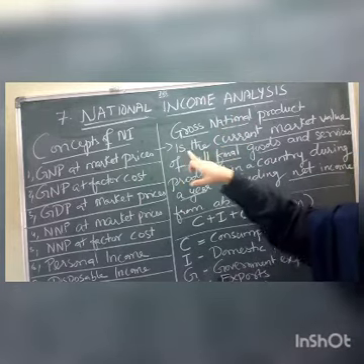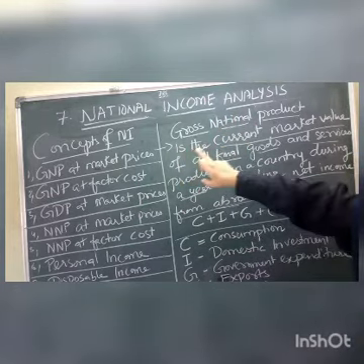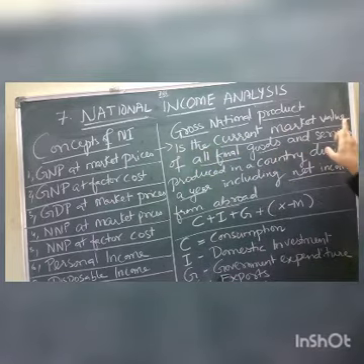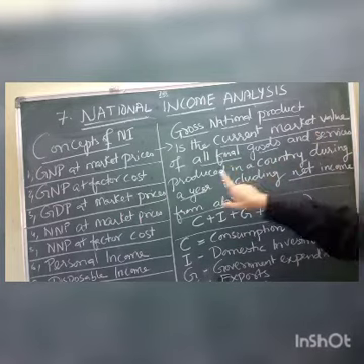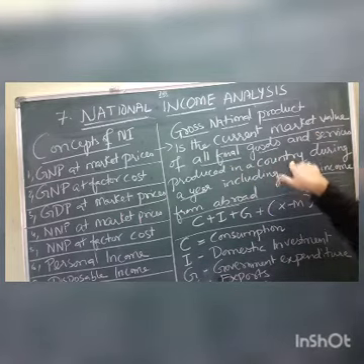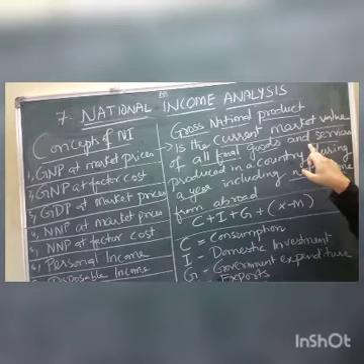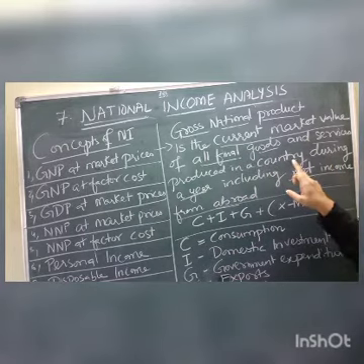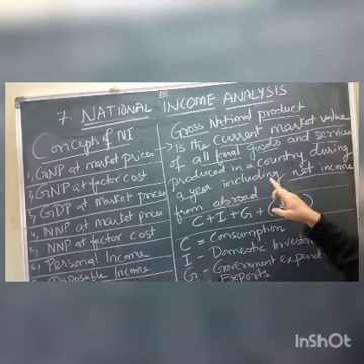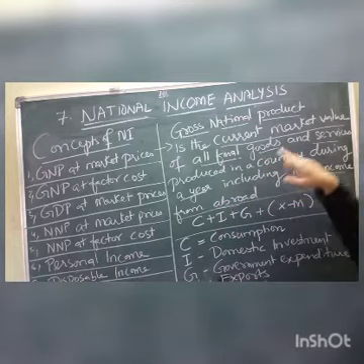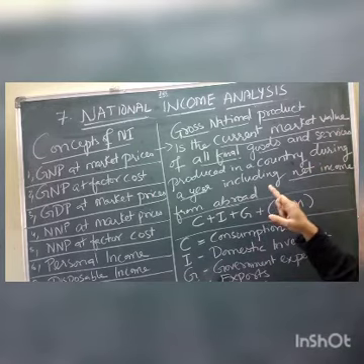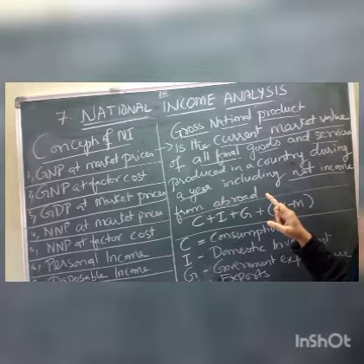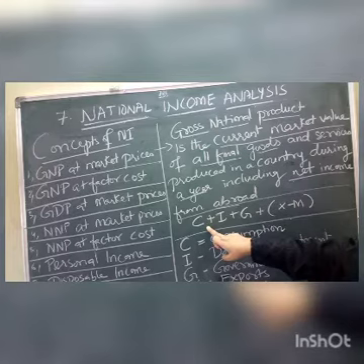So what is the definition? Let us go once again, children. Gross national product is the current market value of all final goods and services that are produced in a country in one particular year, plus net income from abroad. Income from where are we getting? From whatever we exported, children. That income we have to calculate. So this is a component of GNP, children.